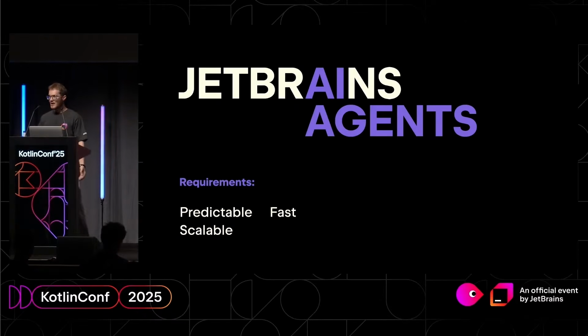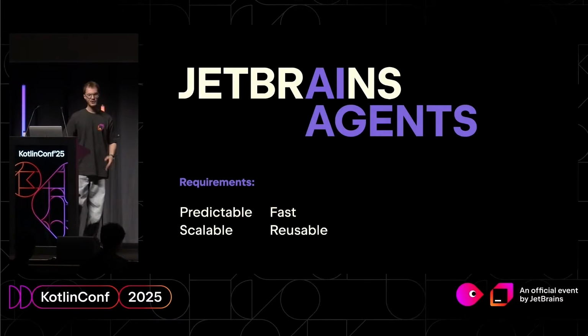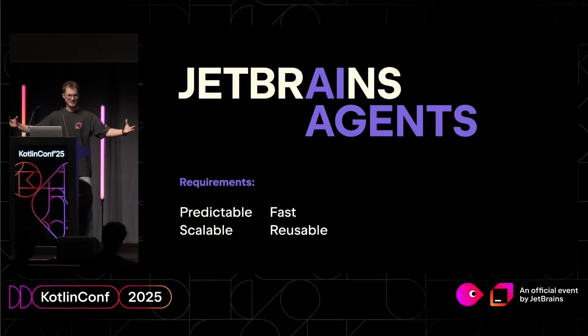You may wonder, why am I telling you all of this JetBrains story? Because I strongly feel that you can easily project this to your own companies. Likely, you will see the same requirements if you want to deliver something real, something with AI, at production scale. So let me continue. Also, we want our agents to be reusable. Why? Because we have different features, different product lines, different projects in JetBrains. And of course, if something is cool and it's working in one product, we don't want to replicate the job.